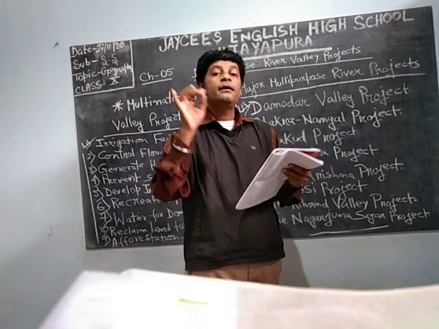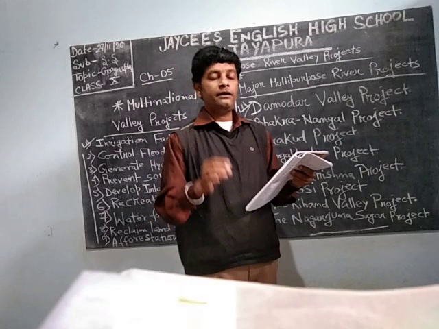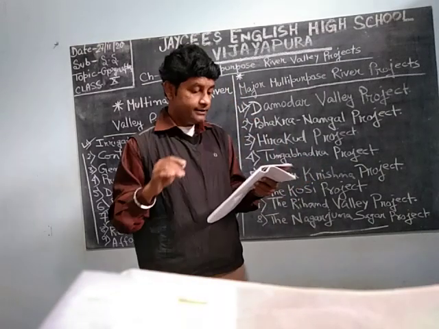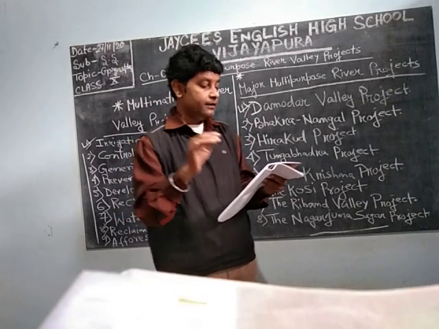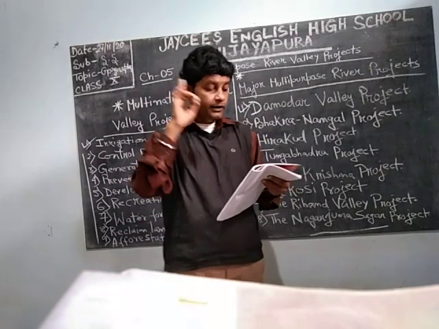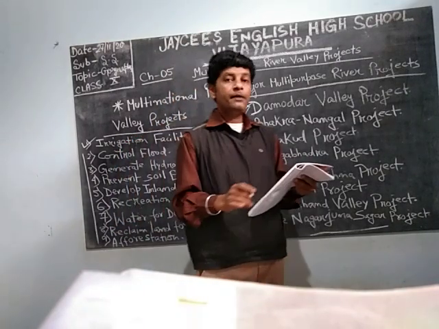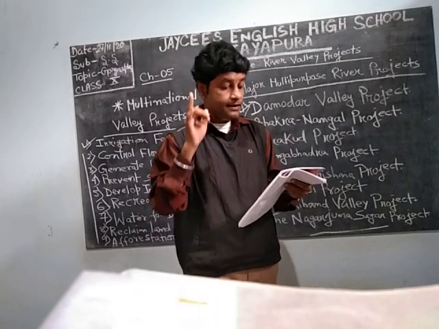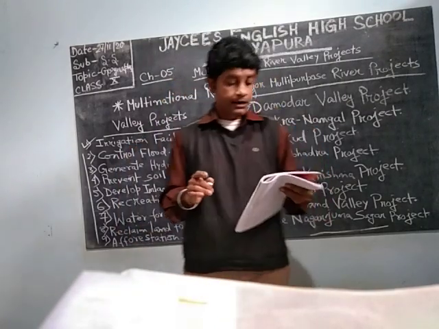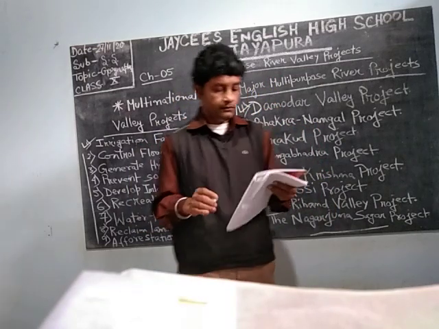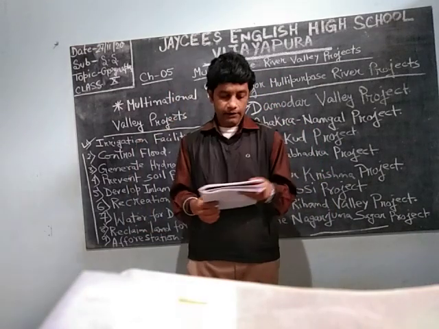It's a steel township city, and the Durgapur steel plant is there. Durgapur is my hometown. I belong to Durgapur.